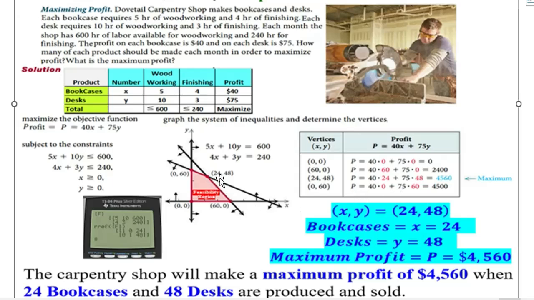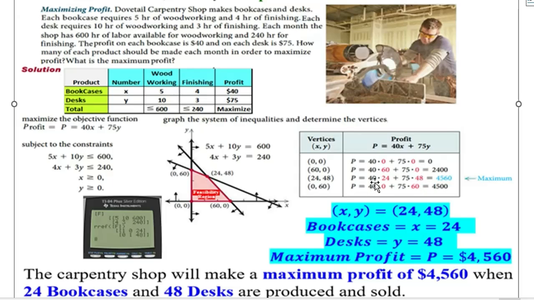Then evaluated at 24, 48, profit is 40 times 24 plus 75 times 48, that is 4560. Then evaluated at 0, 60, the profit is 40 times 0 plus 75 times 60, which is 4500. So now here you have 0, 2400, 4560, and 4500, and the maximum is 4560, and this is the absolute max.